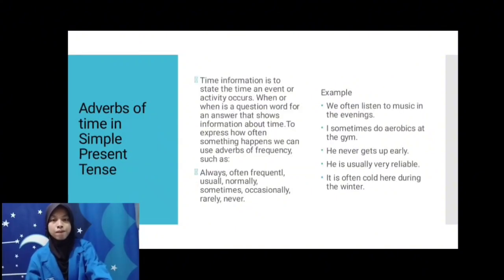Adverbs of time and simple present tense. Time information is used to state the time an event or activity occurs. When is a question word for answers that show information about time. To express how often an event happens, we can use adverbs of frequency such as always, often, frequently, usually, normally, sometimes, occasionally, rarely, never. Example: We often listen to music in the evenings. I sometimes do aerobics at the gym. He never gets up early. He is actually very reliable. It is often cold here during the winter.